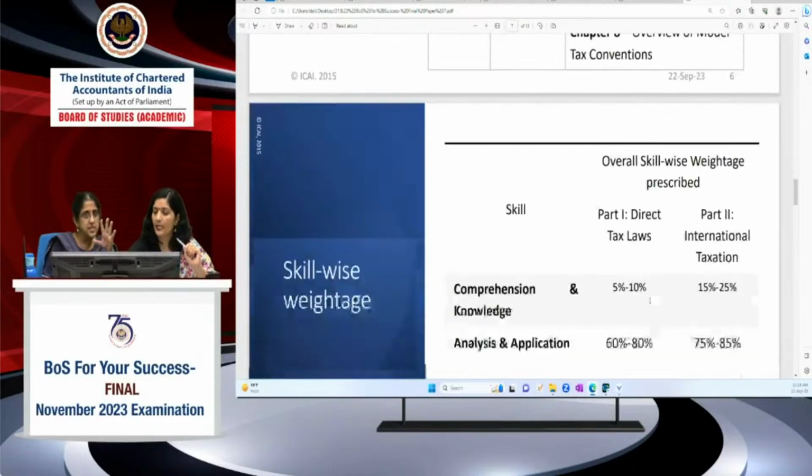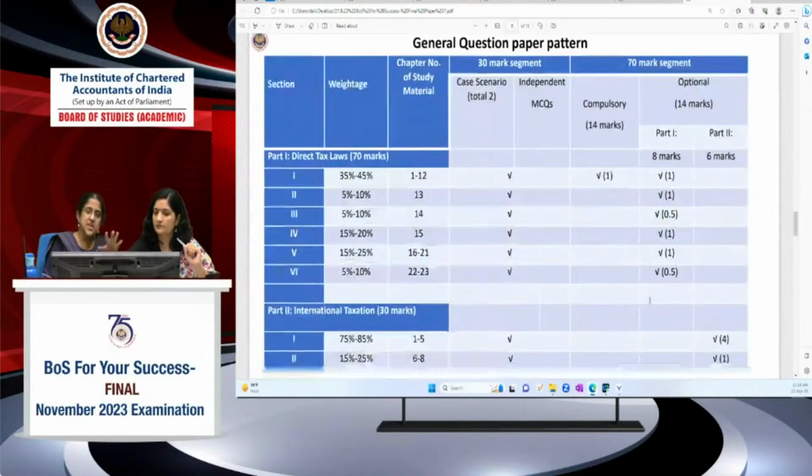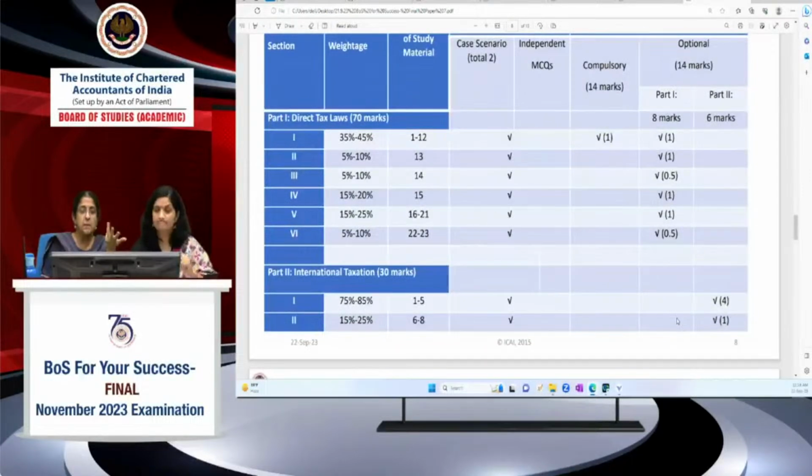So the emphasis should be on the first 5 chapters. If you do the first 5 chapters very correctly and properly, out of 30, you should easily be able to score 25 marks. Yeah, definitely. So that is something you can be very sure about.